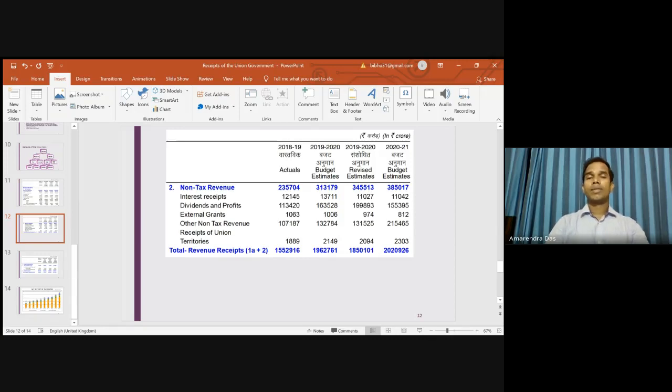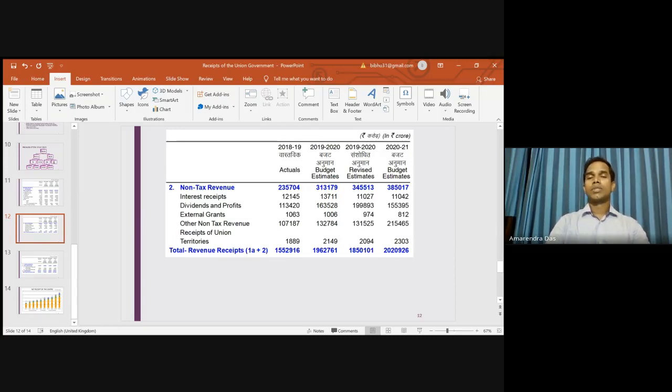Then other than that, the Government of India also gets different grants from different sources. Of course, it is a very small amount, only 1,812 crore is expected to be received in 2021, among all the receipts of the Union government. Then there is other non-tax revenue; these are basically fines and fees.